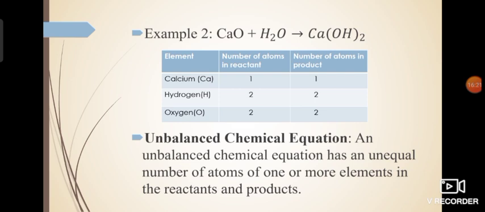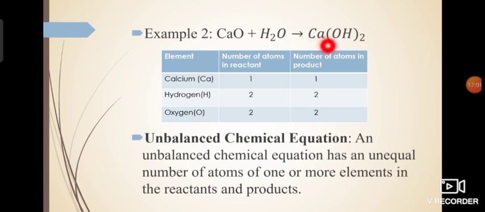Let's find out how many calcium atoms are there on the reactant side. Next to the symbol of calcium, capital C small a, nothing is written as a subscript, so only one atom of calcium is there. Then capital O is here also, and capital O is in water also. So 1 plus 1 will give you 2 oxygens. So 2 oxygen atoms are there on the reactant side. Next, in case of capital H, 2 is written as a subscript, so 2 hydrogen atoms are there on the reactant side.